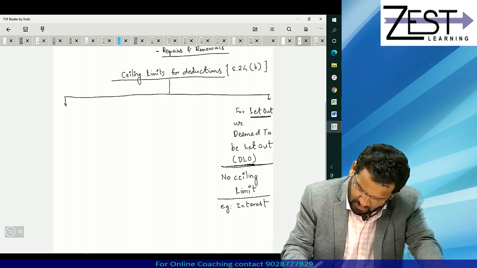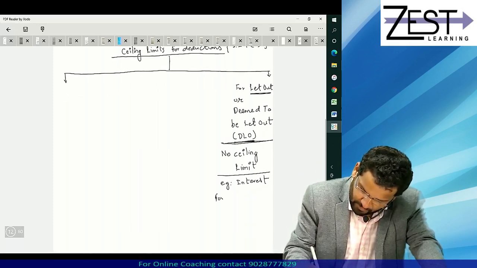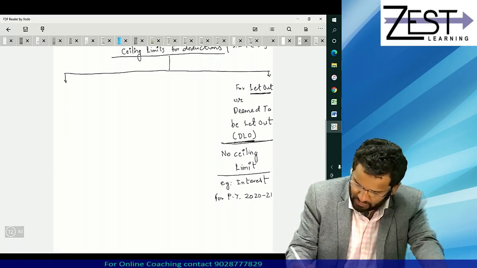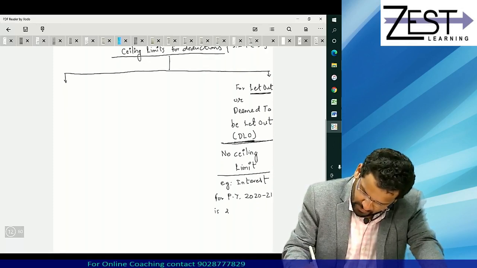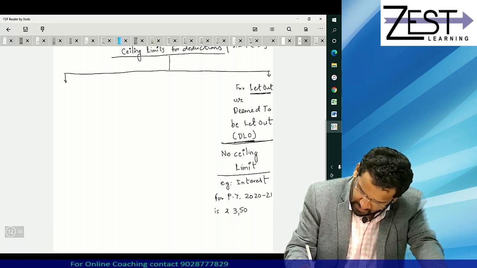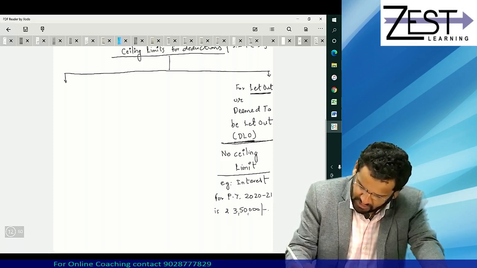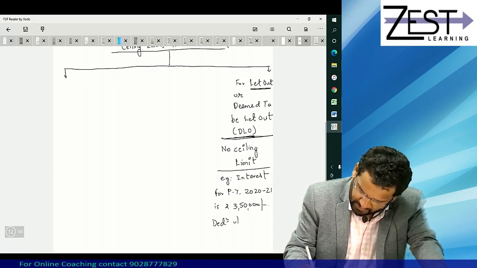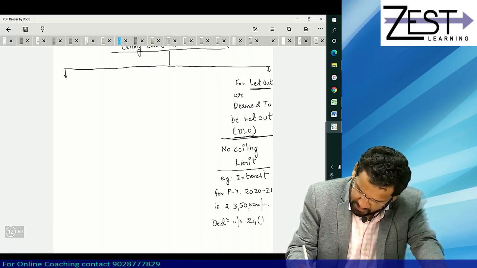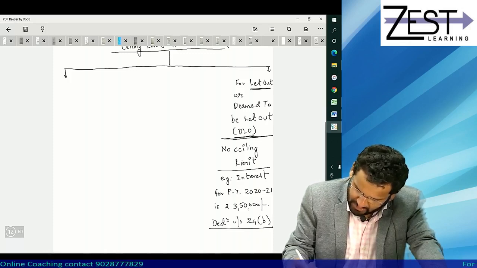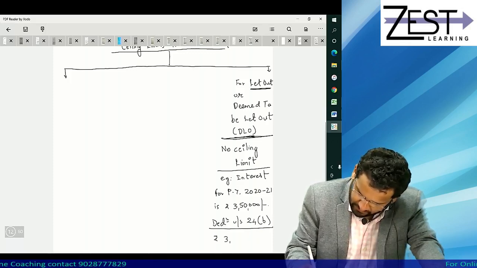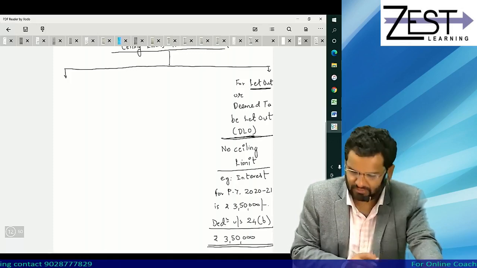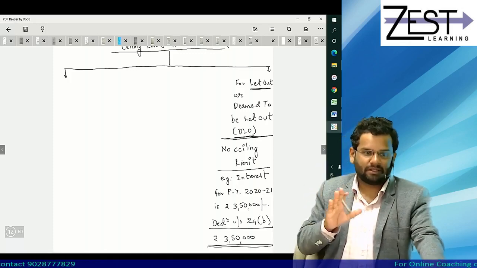So no ceiling limit. Example, interest for PY relevant for your exam, that is 2021, is say rupees 3,50,000. Then how much is deduction under 24B? Exactly. Deduction under section 24B will be entire 3,50,000 without any limit. Is the point very clear to all of you?